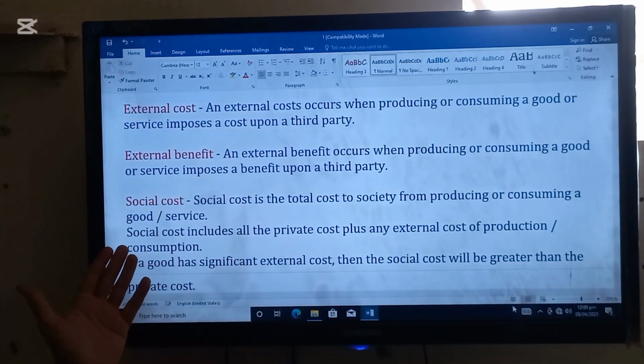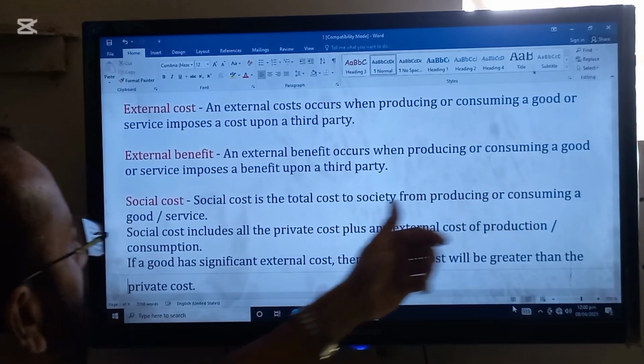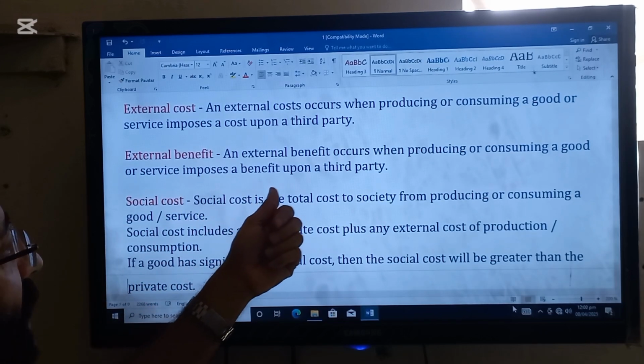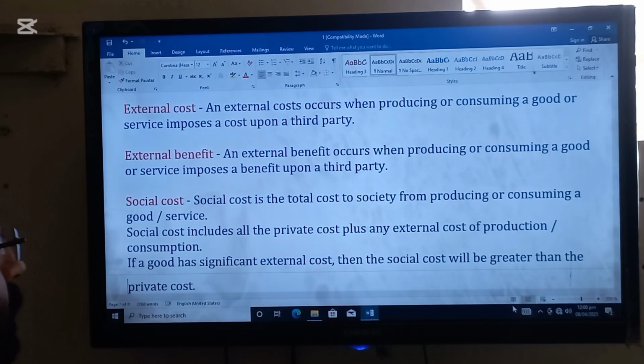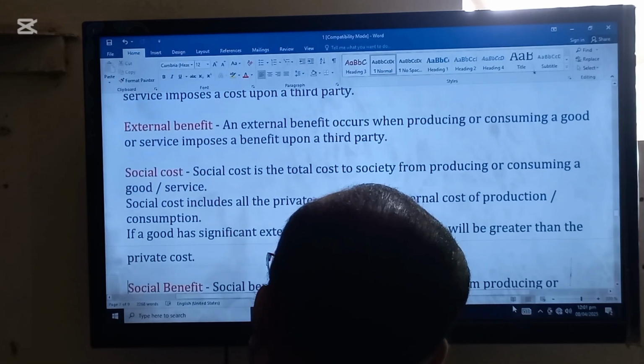External benefit occurs when producing or consuming a good or service imposes a benefit upon a third party. Likewise, there are also social costs and social benefits.